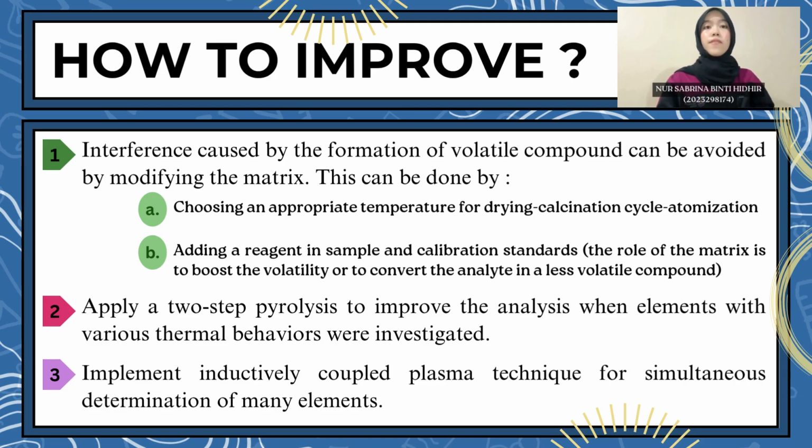In GFAAS, chemical interferences can cause the formation of stable or volatile compounds in the atomizer. Interference caused by the formation of volatile compounds can be avoided by modifying the matrix. This could be done by choosing an appropriate temperature for the drying and calcination cycle and atomization, or by adding a reagent to the sample and calibration standard. So the role of the modifier is to boost the volatility or to convert the analyte into a less volatile compound. In both situations, the change is made to be adequately different to allow separation in the ashing stage.